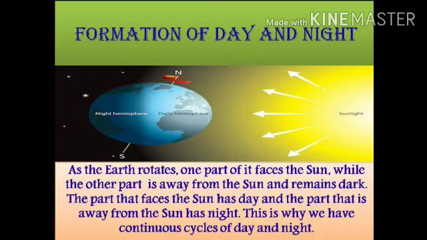So children, as our Earth rotates, as it spins, one part of it faces the Sun, while the other part is away from the Sun, so it remains dark. The part that faces the Sun has day and the part that is dark has night. This is why we have day and night. Have you all understood this, children?